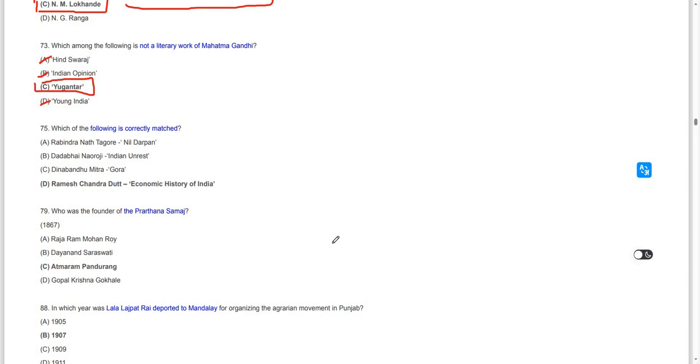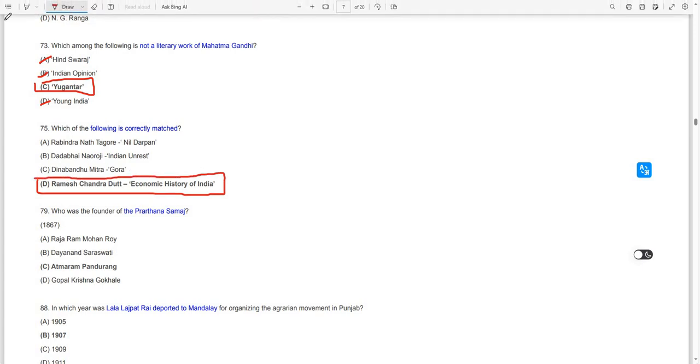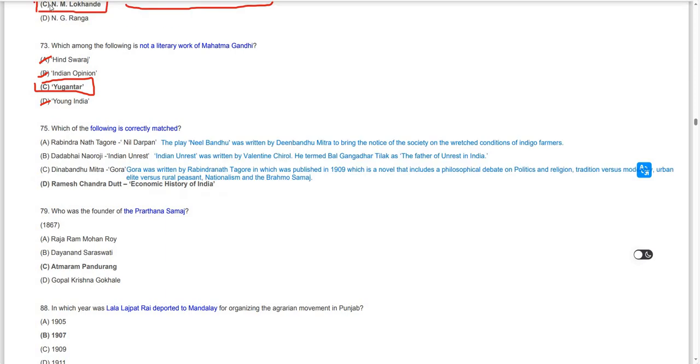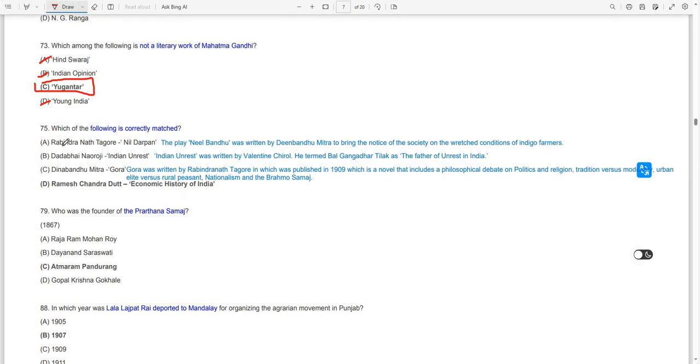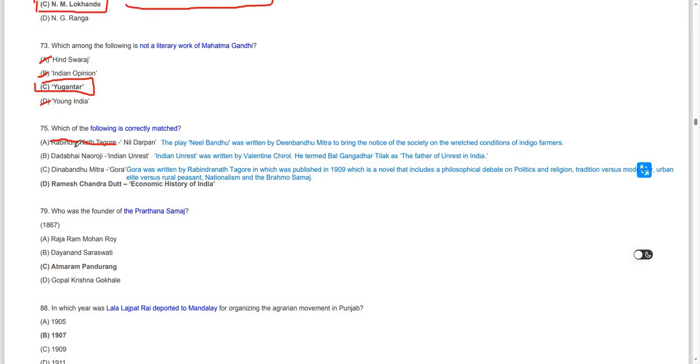Which of the following is correctly matched? Ramesh Chandra Datta, Economic History of India. Nil Darpan was not written by Rabindranath Tagore. Nil Darpan was written by Dinabandhu Mitra and translated by Madhusudhan Datta. Then comes Indian Unrest, written by Valentine Chirol, who termed Bal Gangadhar Tilak the father of Indian Unrest.